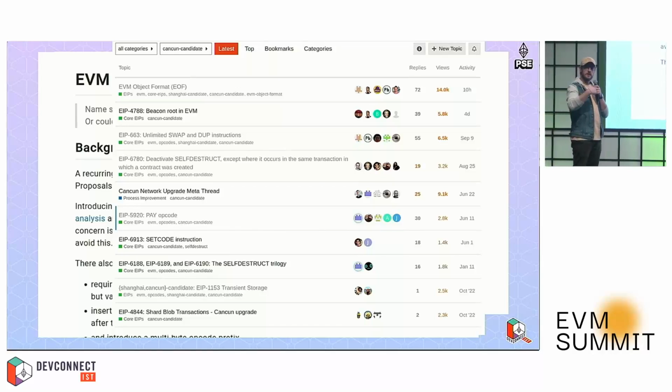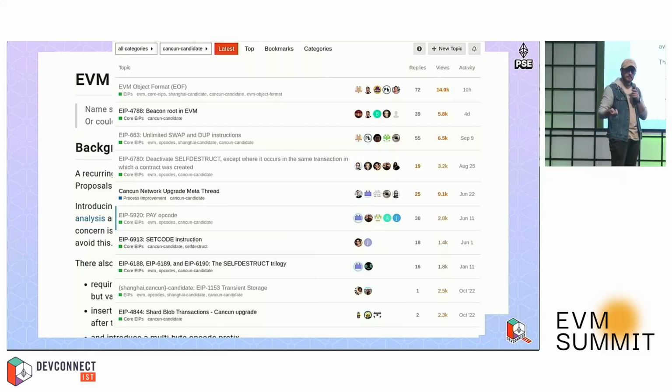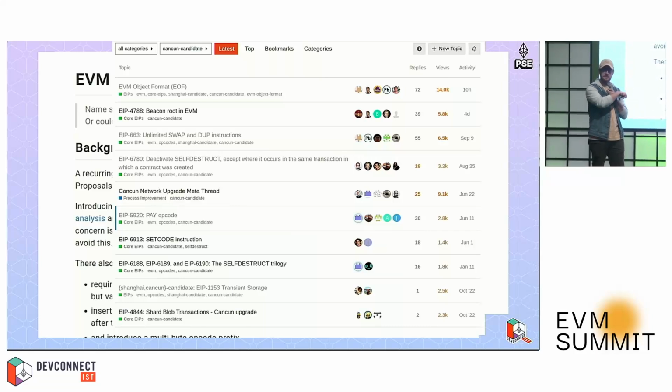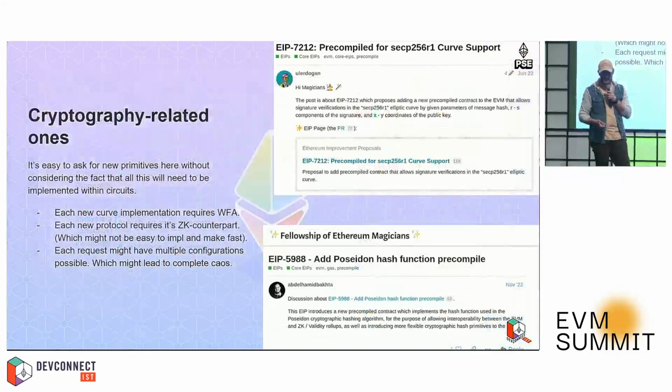So that means we will need to implement all of this stuff, or whatever is getting merged, inside of circuits to be able to keep up with the blocks that are coming to the chain so we can prove everything. I remember this needs to be secure, needs to be fast, needs to be optimal.